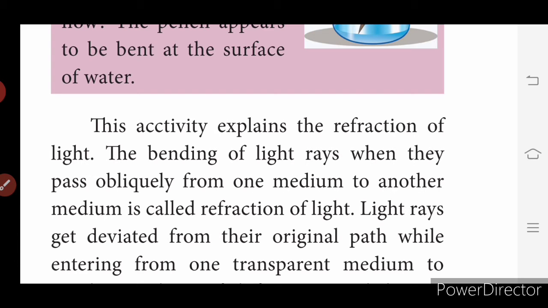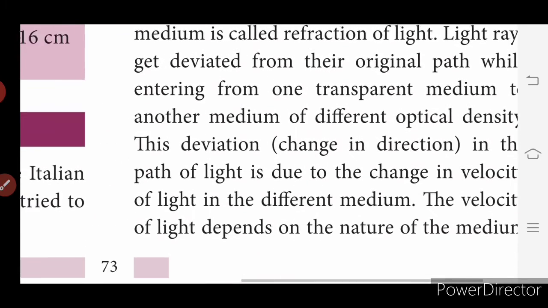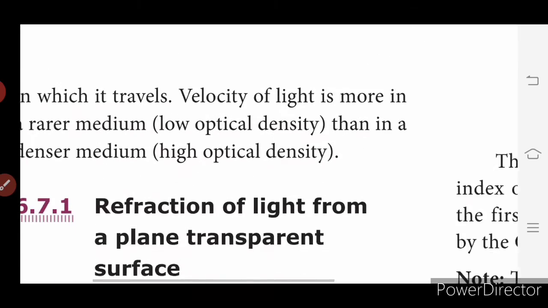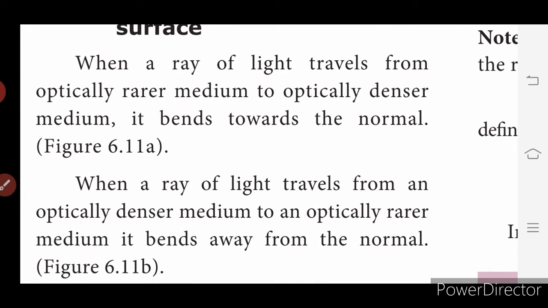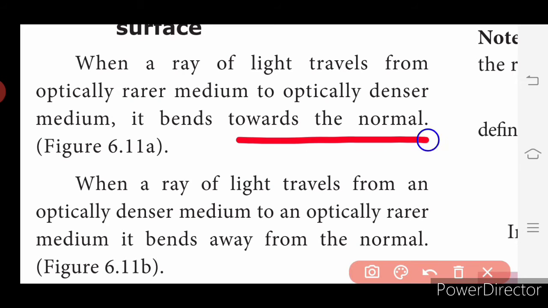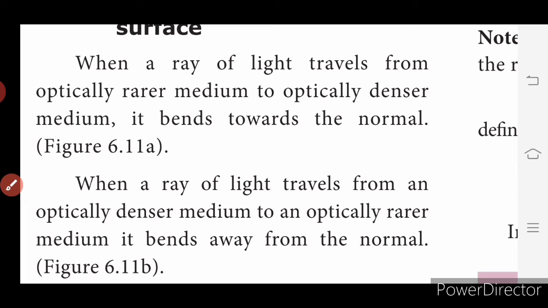Now we will see refraction of light from a plain transparent surface. When a ray of light travels from an optically rarer medium to an optically denser medium, that is from air to water, it bends towards the normal. Whereas when a ray travels from an optically denser medium to an optically rarer medium, it bends away from the normal. So these are examples of refraction.